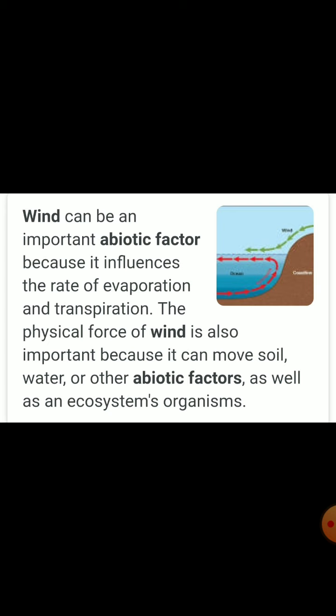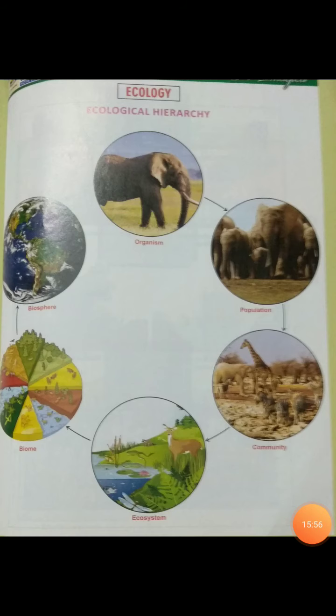So these are the main factors, abiotic and biotic factors of our environment or our ecosystem. Today we conclude this topic with the abiotic and biotic factors of our ecosystem.